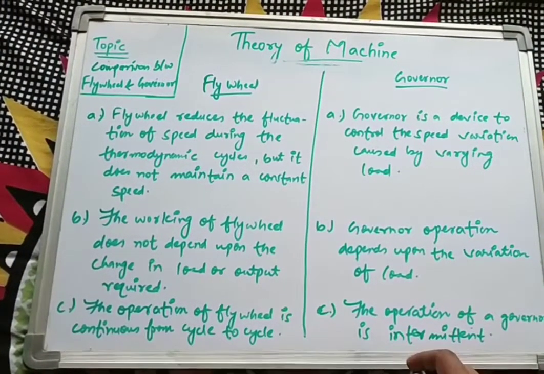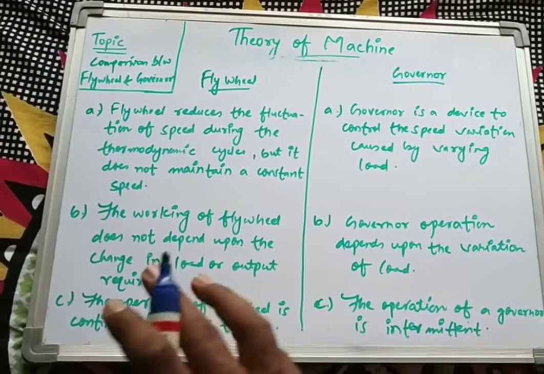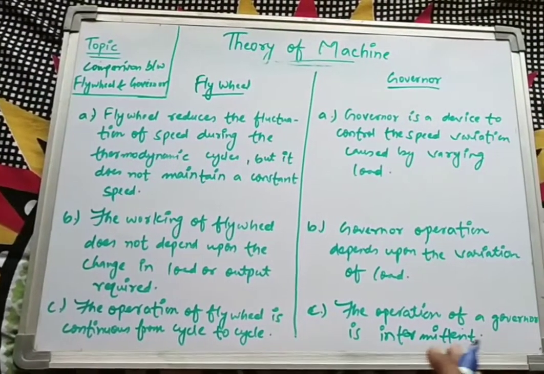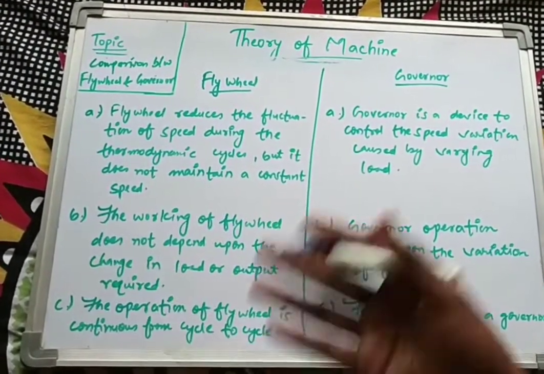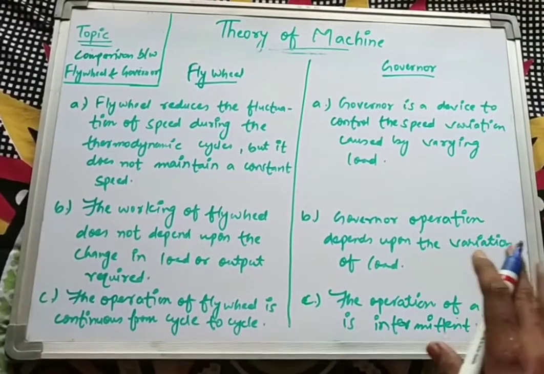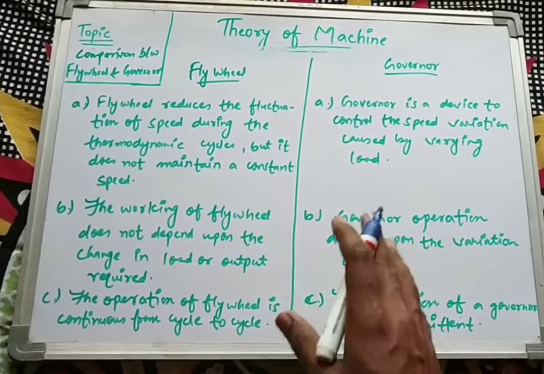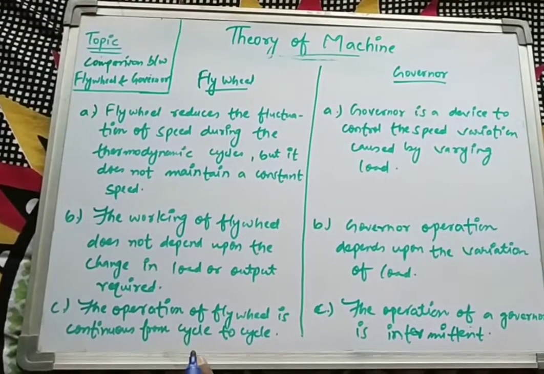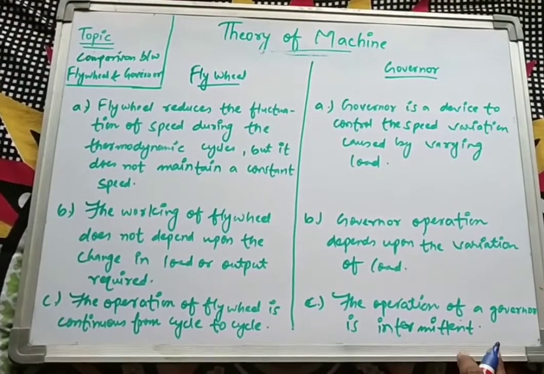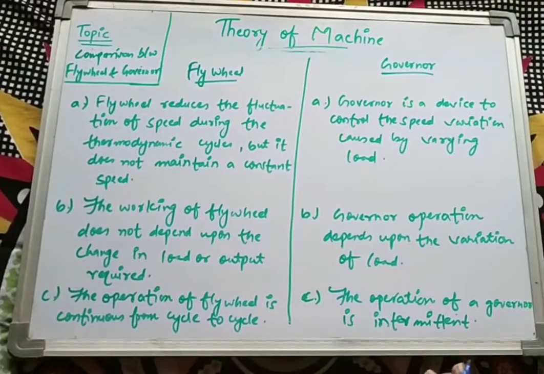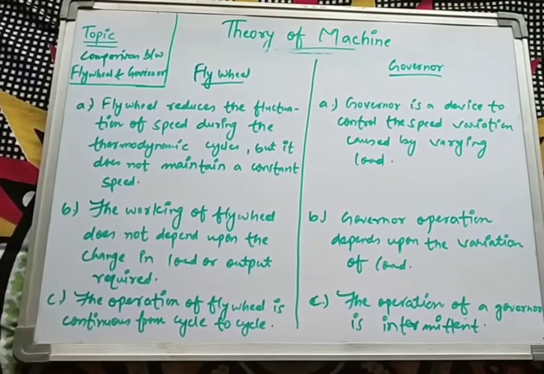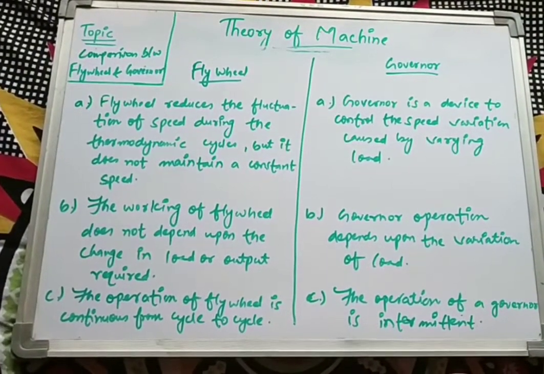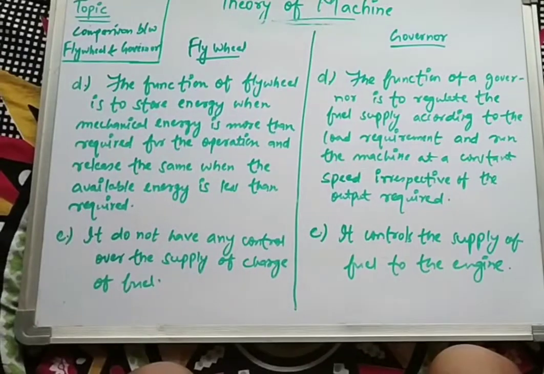When the requirement of governor is on the role, at that time the governor puts the working fluid and it simply acts. But when there is no requirement, it does not come into play. So the flywheel process is continuous, whereas the governor process is discontinuous, or rather intermittent.